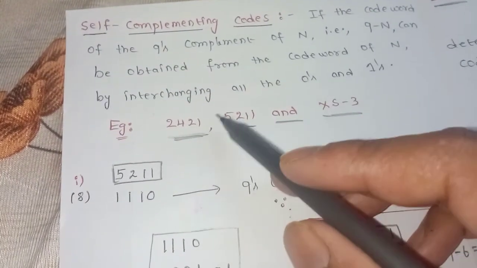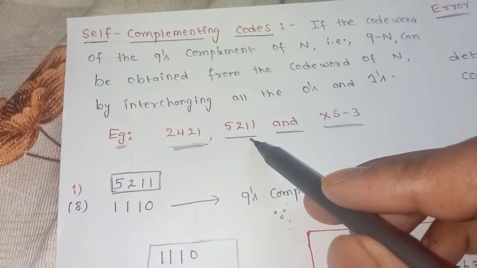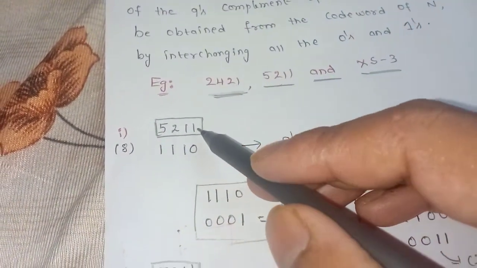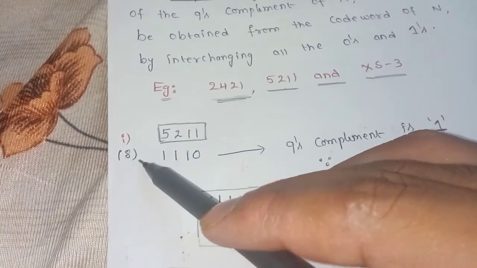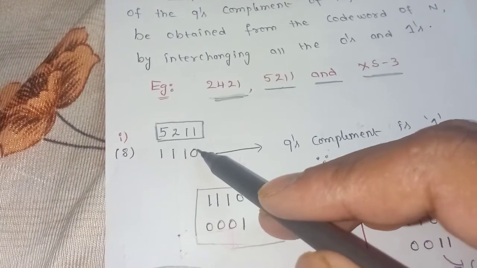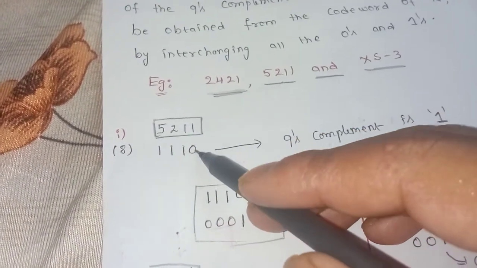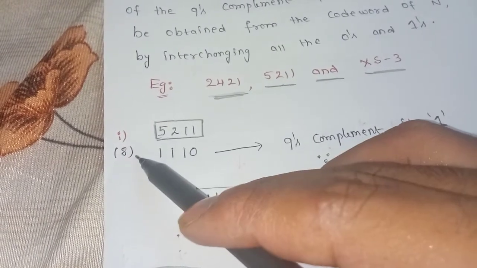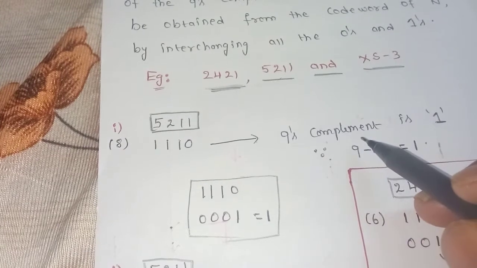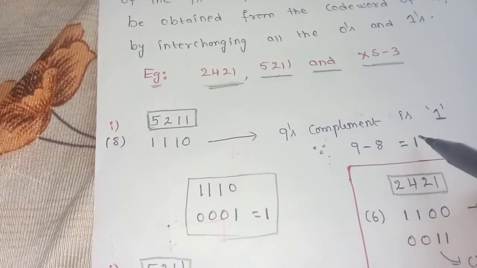These are the examples of the self-complementing codes: 2421 code, 5211 code and XS3 code. Now let us consider 5211 code. In this code I have taken 8, that means 5 plus 2 plus 1 and 0. You can take this one or this one, it is your wish. Now I am going to take the 9th complement of this 8. The 9th complement of 8 is 1, that means 9 minus 8 is equal to 1.